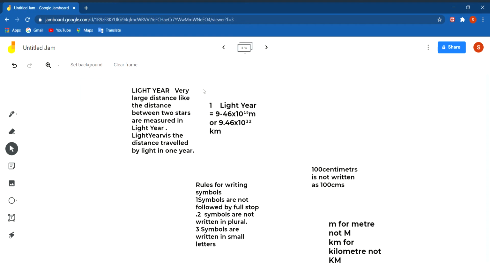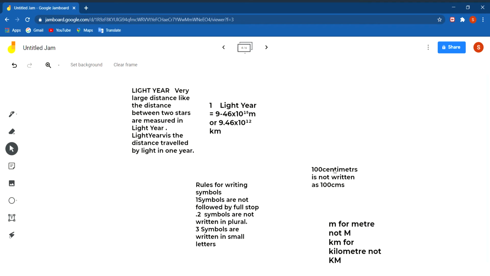Now we shall discuss rules for writing symbols. First, symbols are not followed by a full stop. You cannot write a full stop after kilometer; see here or here, I have not put a full stop. So symbols are not followed by full stops. Then symbols are not written in plural.